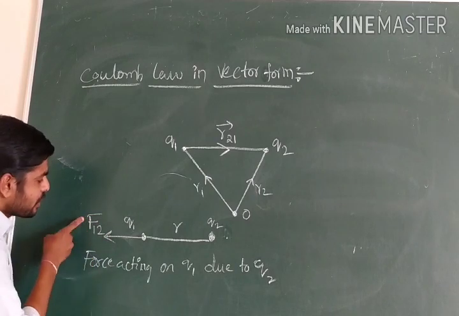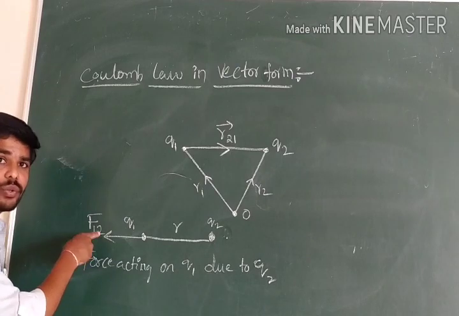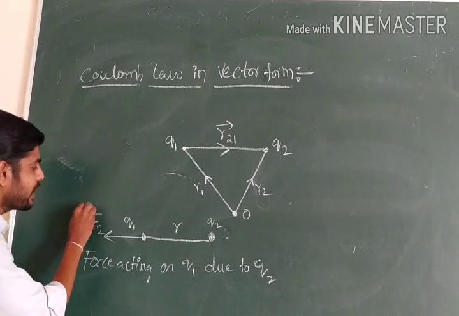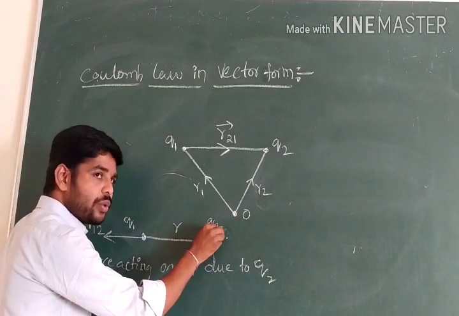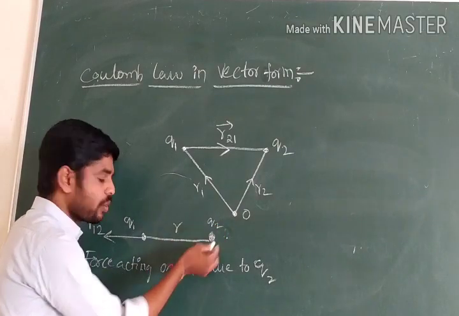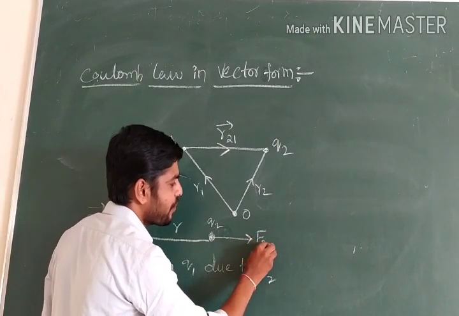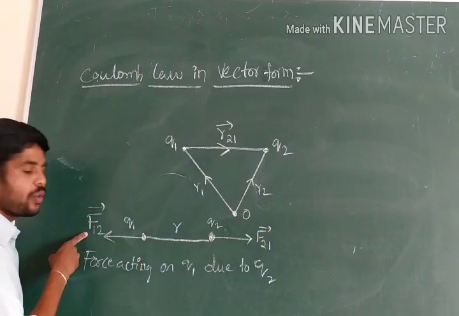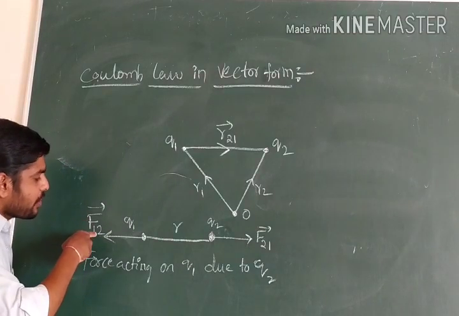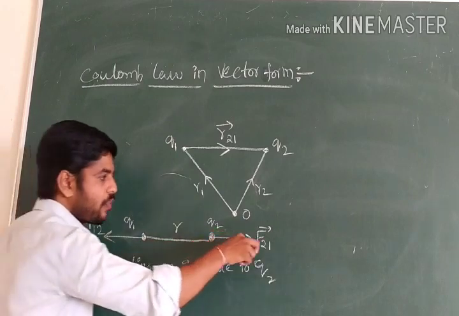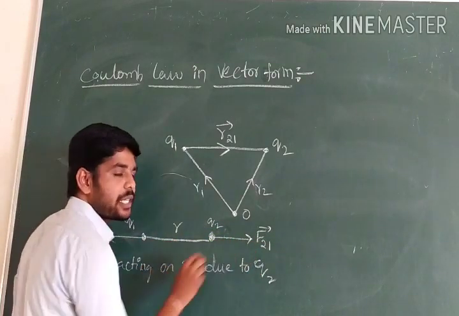Similarly, the force acting on Q2 due to Q1, the direction of this one is like this: F21. Here F12 is the force acting on 1 due to Q2 charge, and F21 is the force acting on 2 due to Q1 charge. That's why the direction is like this.